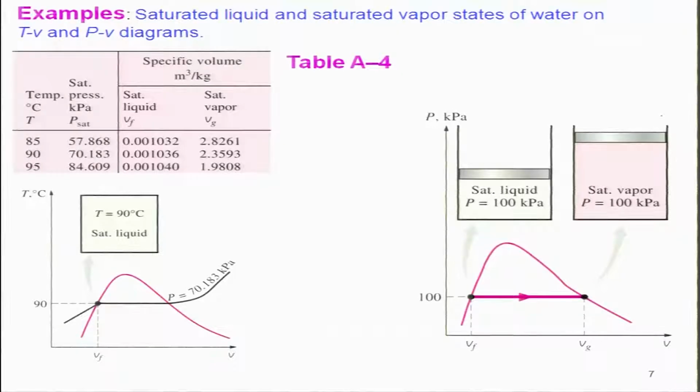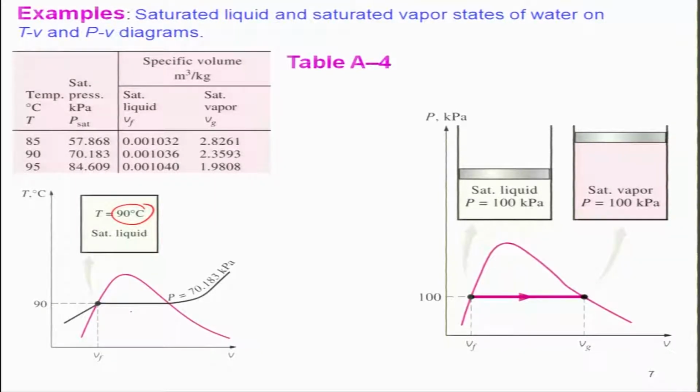To give an example here, you have a case where the tank contains a saturated liquid at 90 degree Celsius. So essentially on the TV diagram, since T of 90 degree Celsius is less than the critical point and is saturated, it will be somewhere below here. But what would be the corresponding pressure for T of 90?